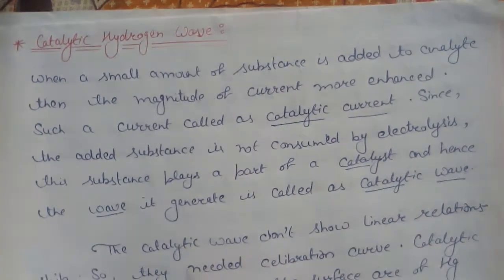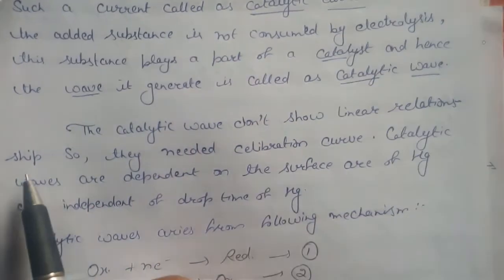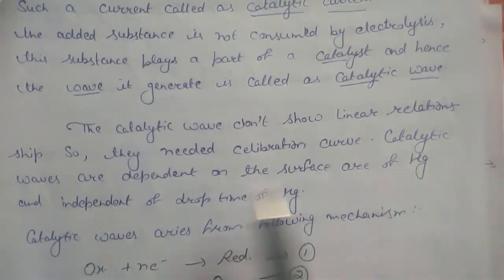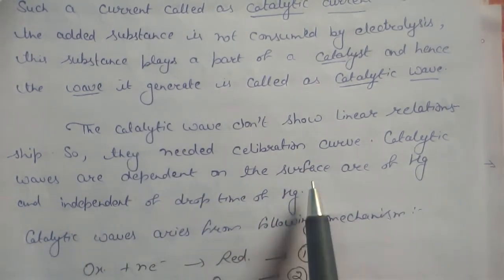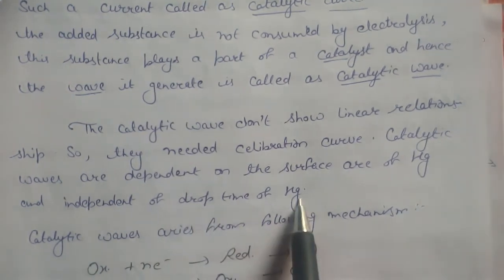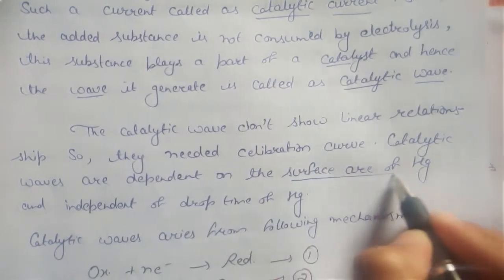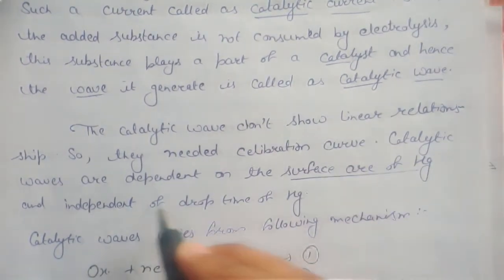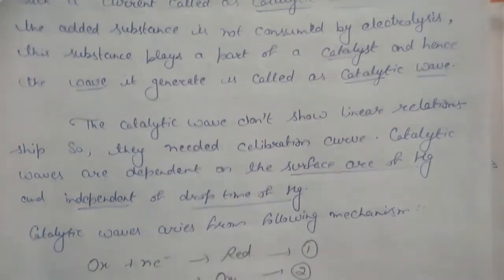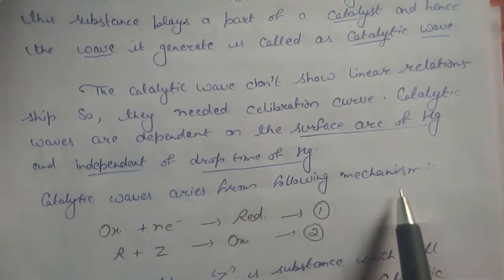Is that clear guys? The catalytic wave doesn't show a linear relationship, so it needs a calibration curve. The catalytic wave is dependent on the surface area of mercury and independent of the drop time of mercury. So you have to remember that the catalytic wave is dependent on the surface area of mercury and independent of the drop time of mercury. Clear guys? Catalytic waves arise from the following mechanism.